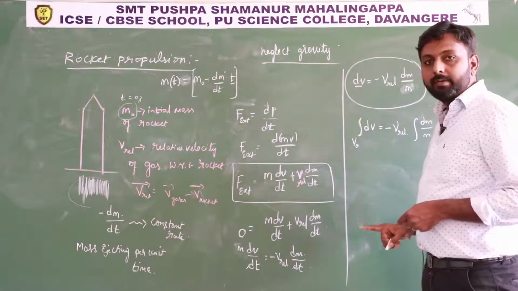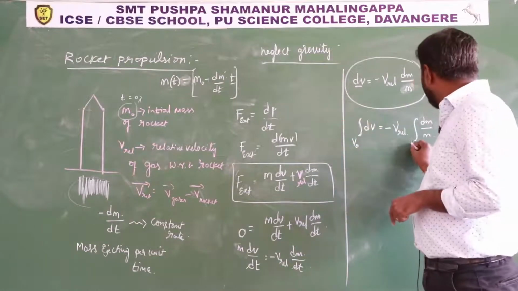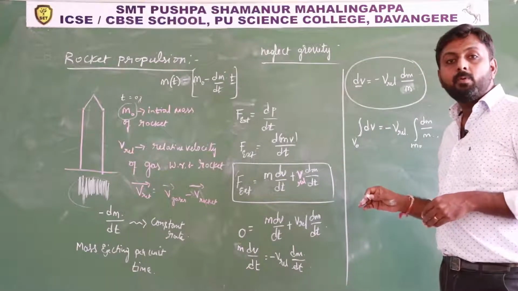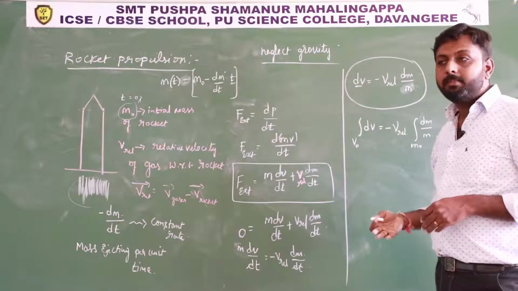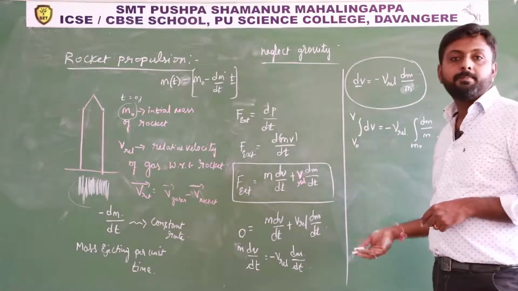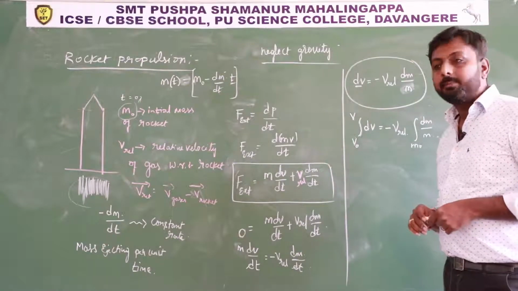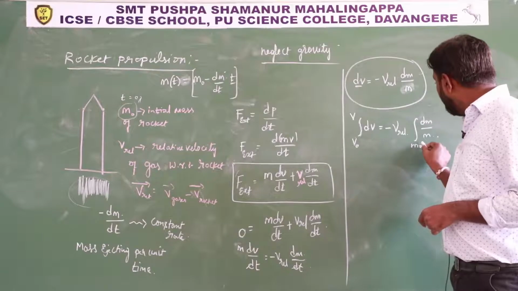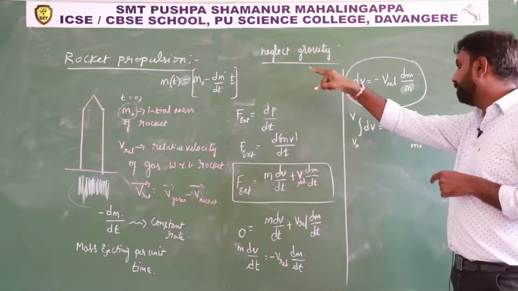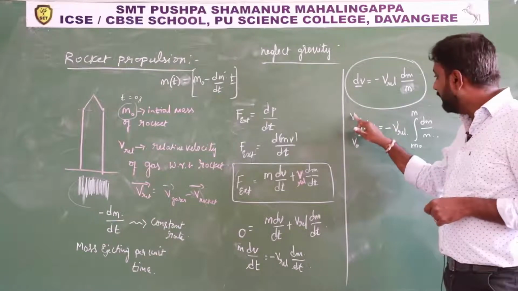When time t is equal to 0, its velocity is v naught. At that time the mass is m naught. This is called the lower limits. Then up to what time do we have to find the velocity? Up to time t. When time is t, let us say its velocity is v. It is increasing, right? The velocity is increasing. Its velocity becomes v. Then at that time, let us say the mass is m. So listen how to write the limits. This is called the lower limit and this is called the upper limit.